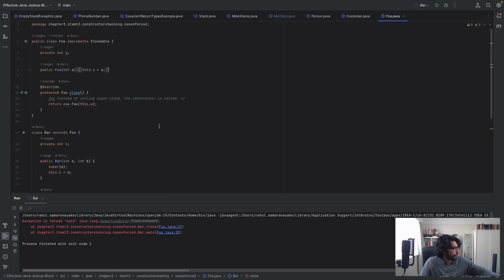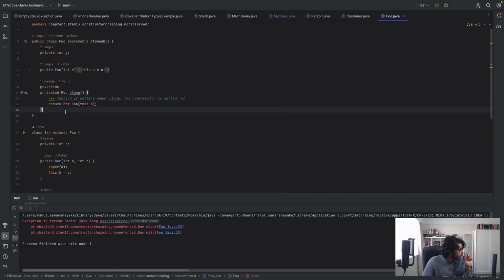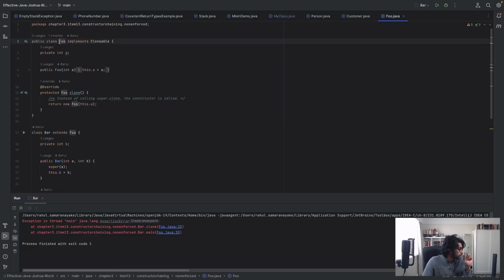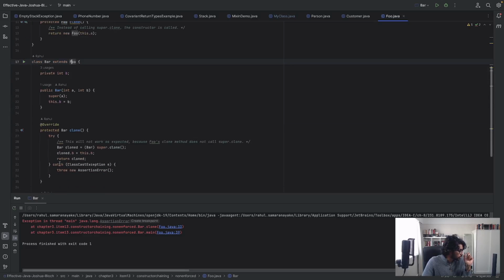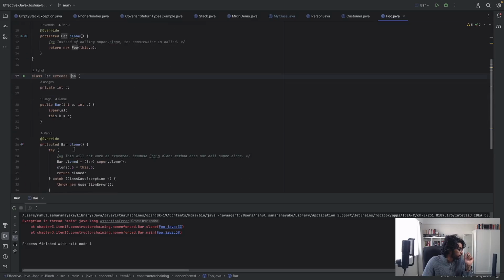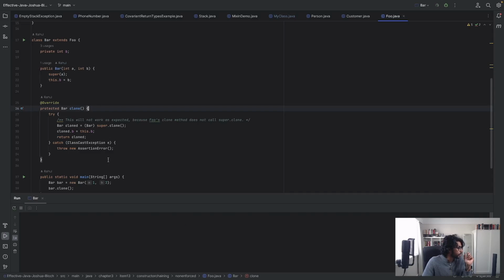But in this example, which I have, which is a class called Foo that implements Cloneable, it's overriding the clone method. And then this class Bar extends the Foo class. So that's a subclass of Foo. And it also is trying to override the clone method of Foo, of the superclass. But what happens there is, in a try-catch block, when we run it, it's going to throw an error.